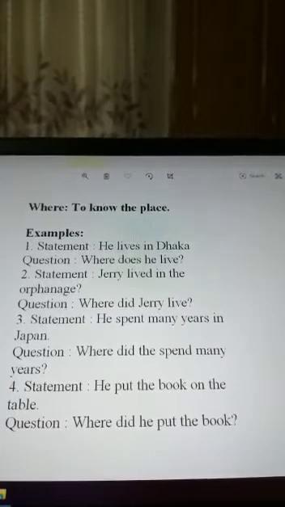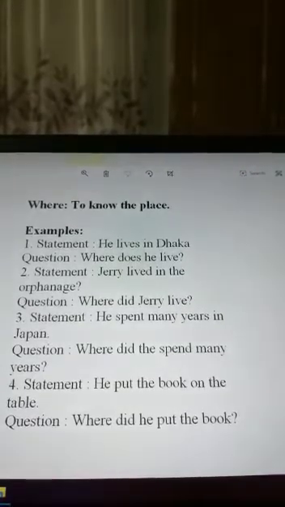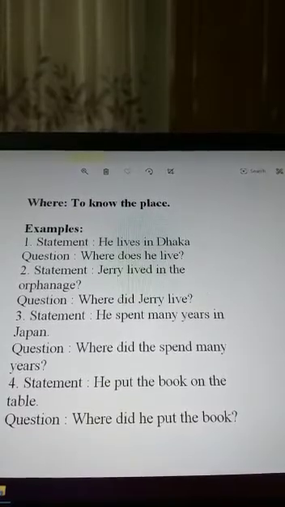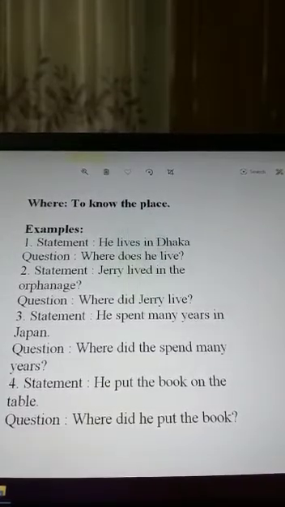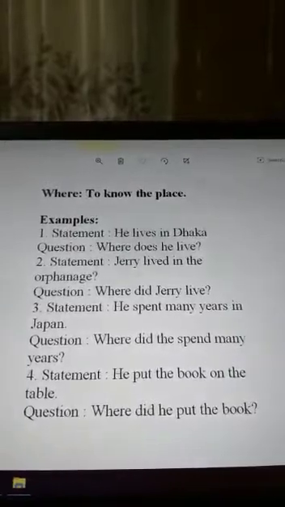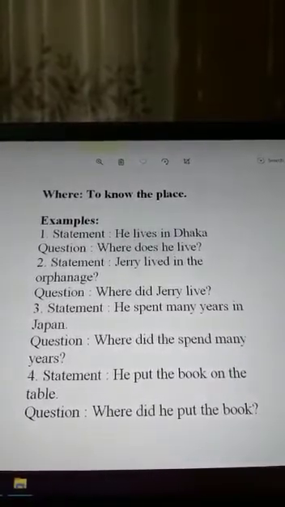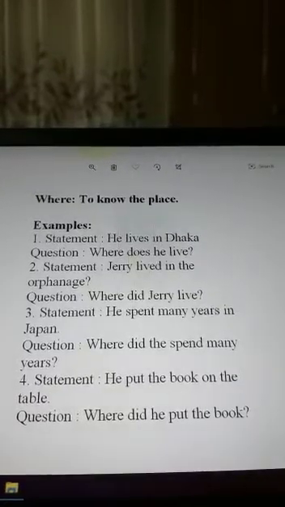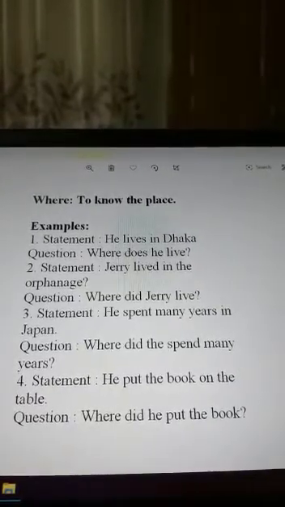And question: where did Jerry live? Statement: he spent many years in Japan. Question: where did he spend many years? He spent many years in Japan.